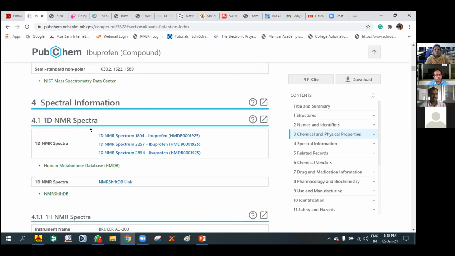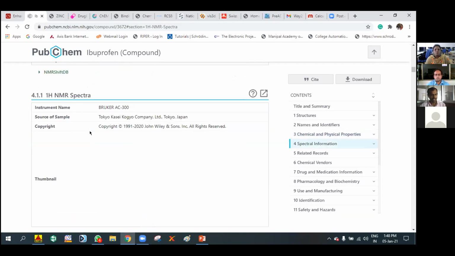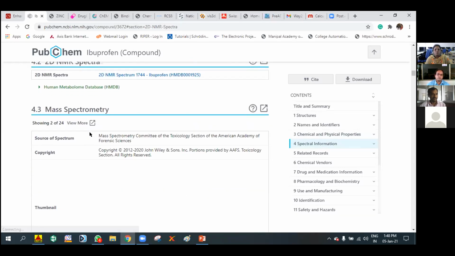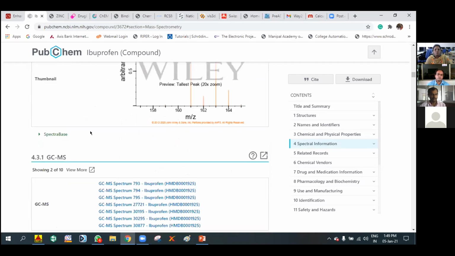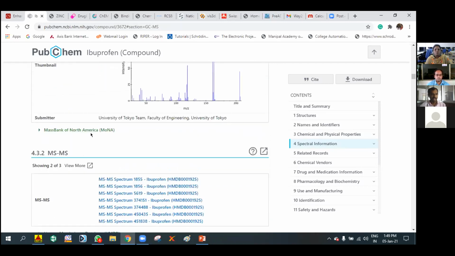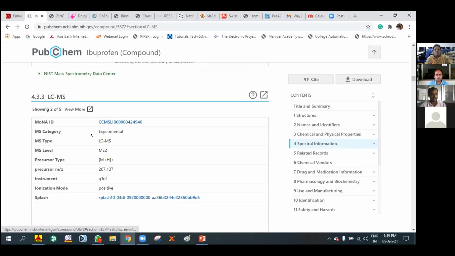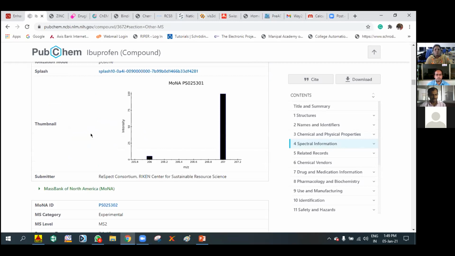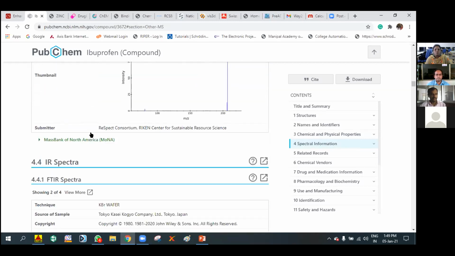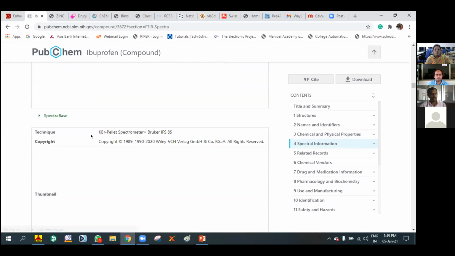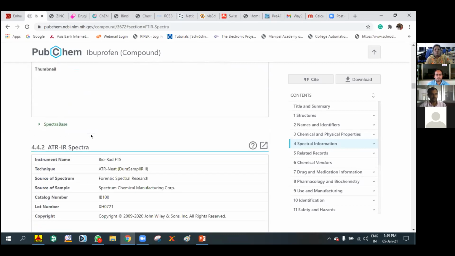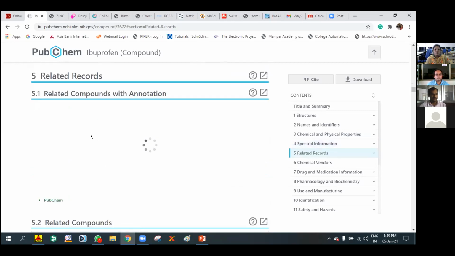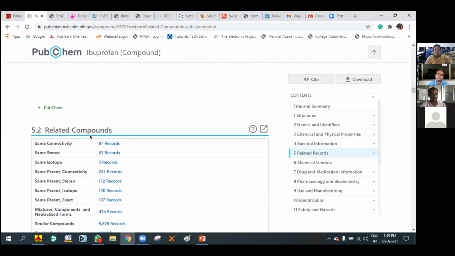We can get the spectral information also, that is 1D NMR, proton NMR and C13 NMR, and mass spectroscopy. In mass spectroscopy you can observe the GC-MS data, MS-MS data, LC-MS data, EI-MS data, IR spectra of the compound, ATR, and Raman spectra. Related records are also given here.